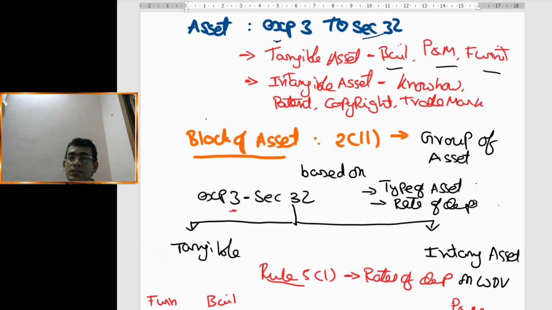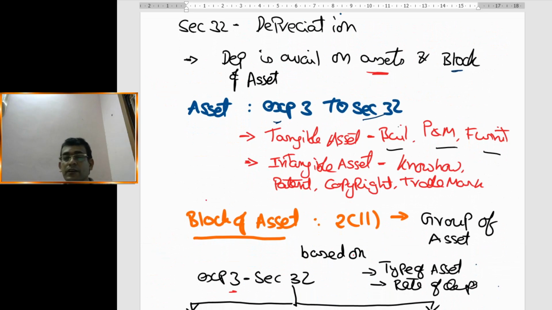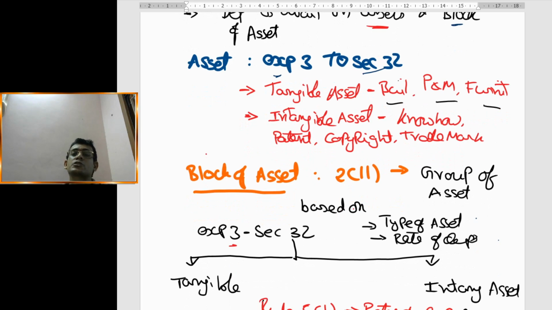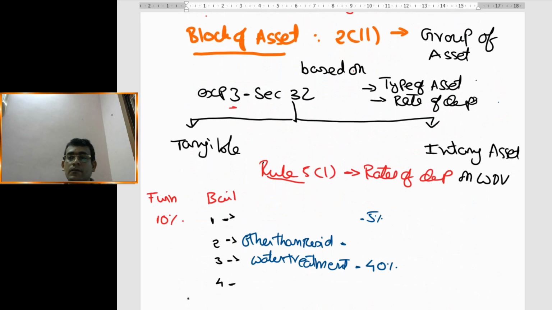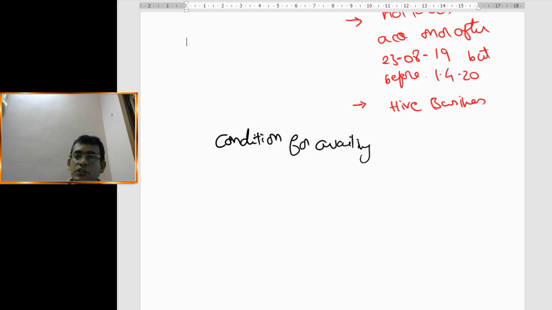Now we are still discussing the conditions for claiming depreciation. What is the first condition there? The first condition is there should be an asset. Let me write the conditions for availing depreciation.